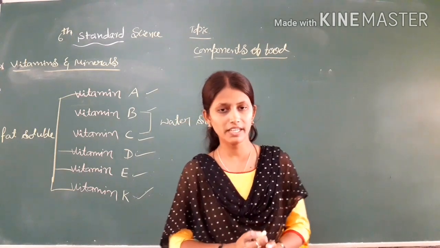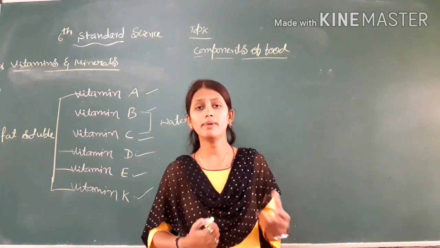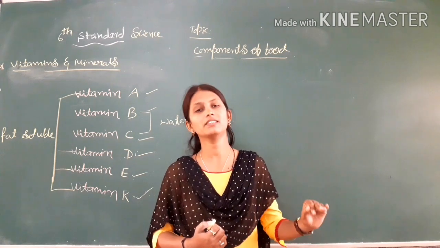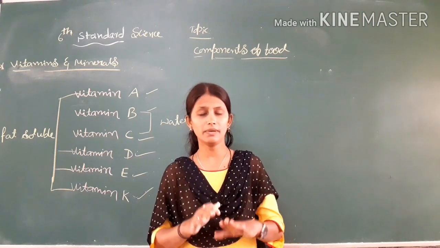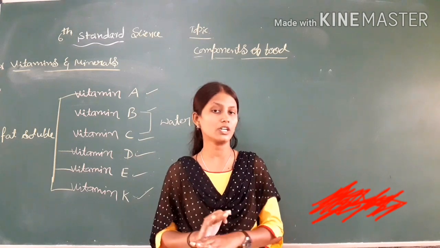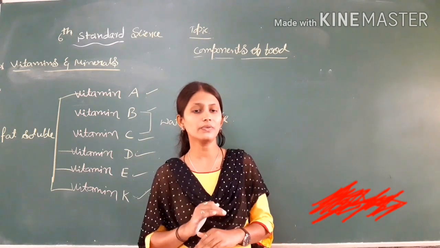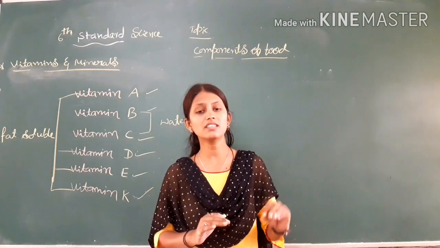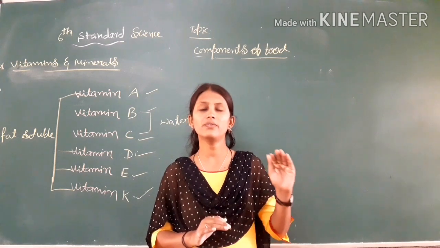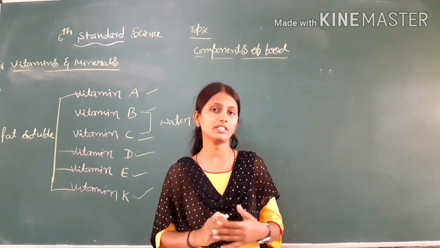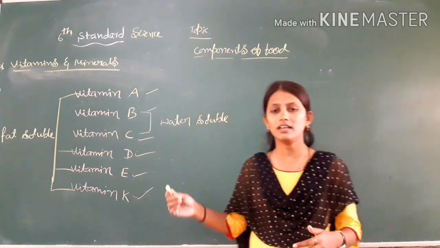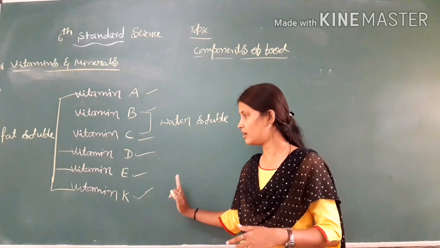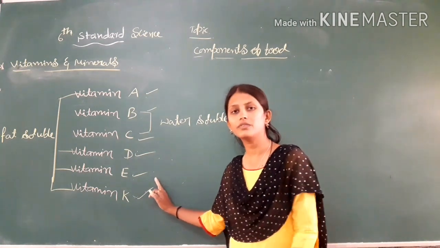Now lack of vitamin K causes delayed blood clotting. Means suppose you have fallen down, after applying some ointment the blood will clot, means the flow of blood will be stopped. If vitamin K is lacking in your food, it will cause delayed blood clotting. Means blood will clot, but it takes more time. These are the disadvantages of vitamin K lack in your food.